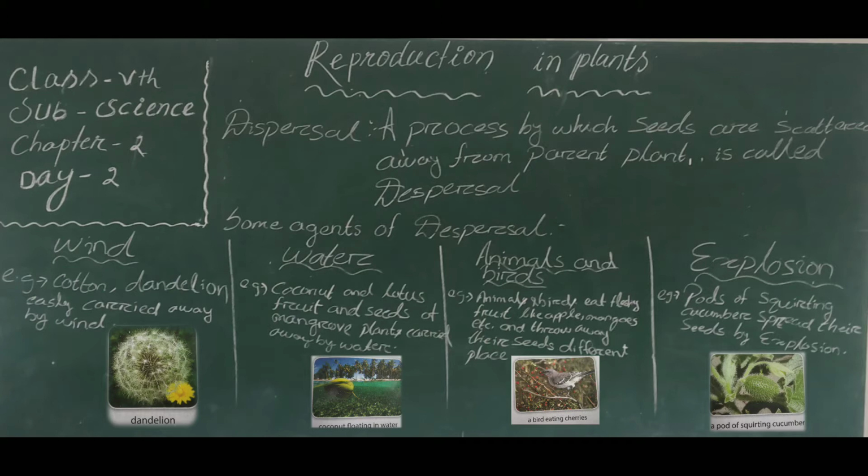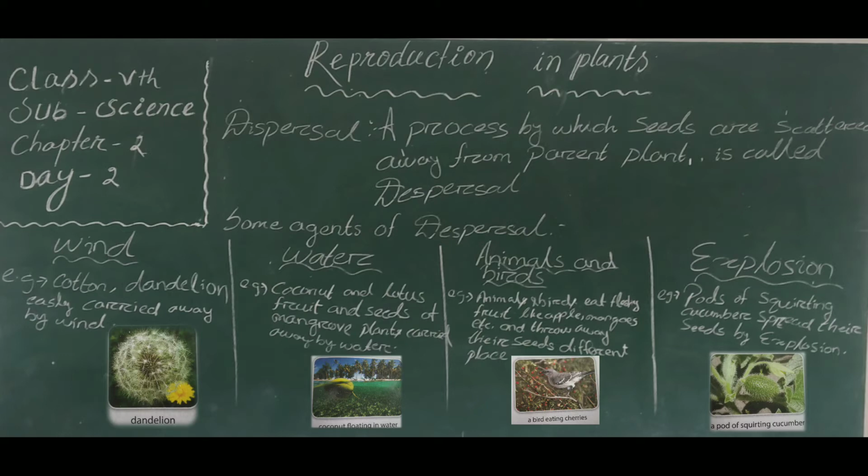Now, today's topic is dispersal and its agents. What is dispersal? A process by which seeds are scattered away from the mother plant is called dispersal, or separation of seeds from the mother plant. This process is called dispersal.